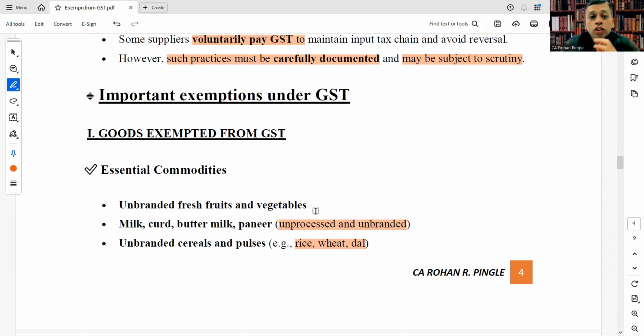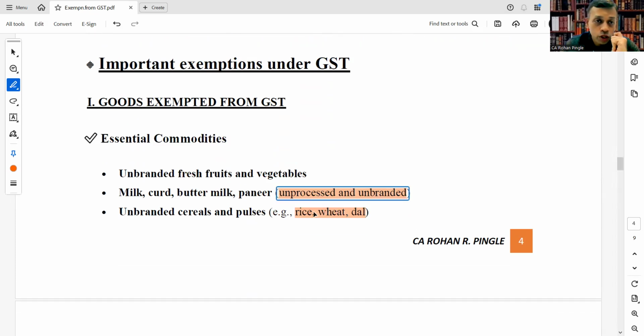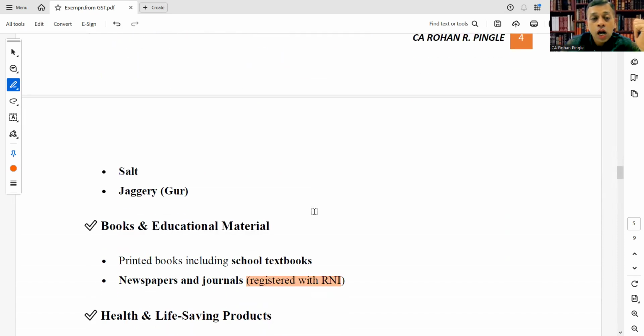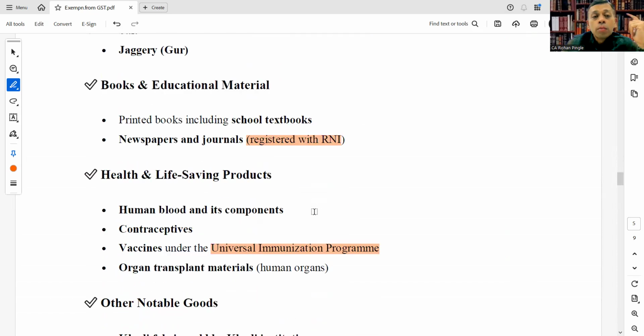Important exemptions under GST. Goods exempted from GST under essential commodities: unbranded fresh fruits and vegetables, milk, curd, buttermilk, paneer, unbranded cereals and pulses, salt, jaggery. Under books and educational material: printed books, including school textbooks, newspapers and journals registered with RNI.